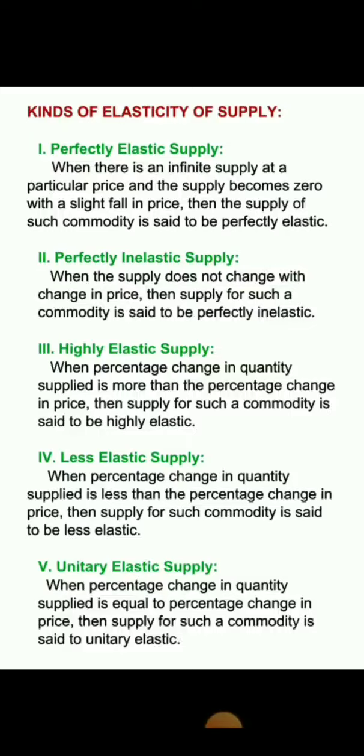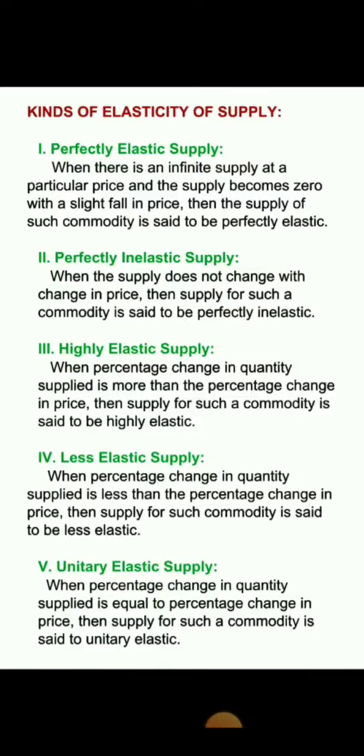It does not change with the change in price. Whether the price increases or decreases, it does not affect the quantity supplied in the market. This type of elasticity can be called perfectly inelastic supply.